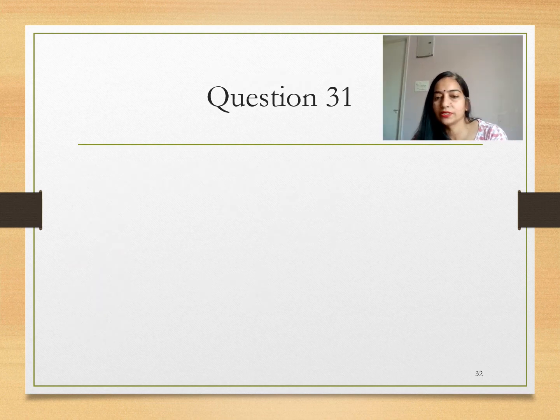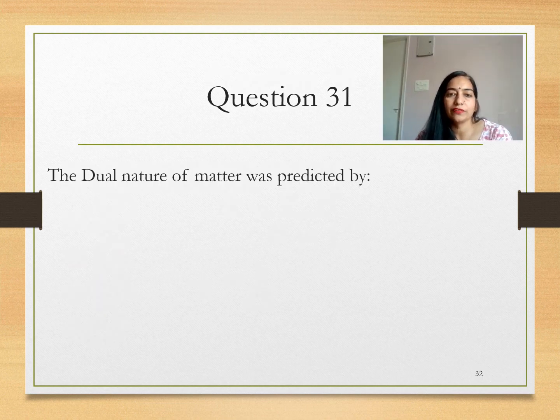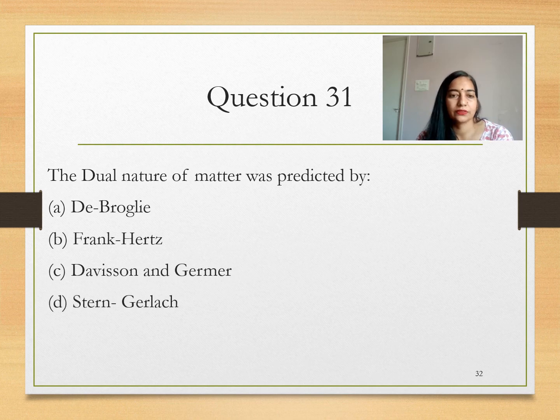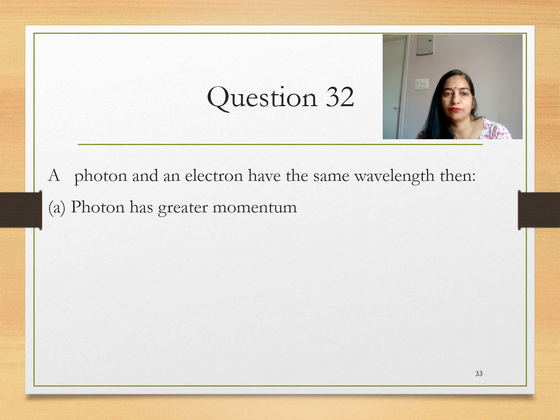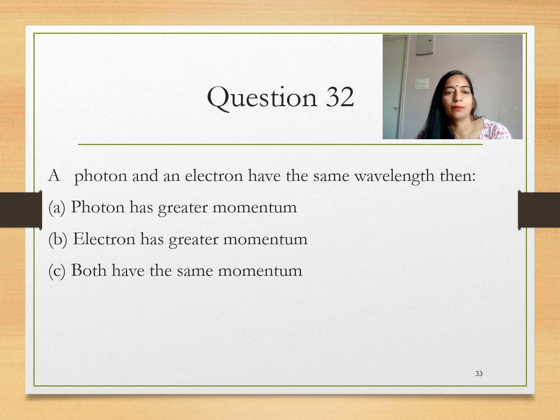Question 31: the dual nature of matter waves was predicted by de Broglie, Franck Hertz, Davisson and Germer, or Stern and Gerlach. So option A: de Broglie gave the concept of the dual nature of matter waves. Question 32: a photon and an electron have the same wavelength. Then the photon has greater momentum, the electron has greater momentum, both have the same momentum, or none of the above.